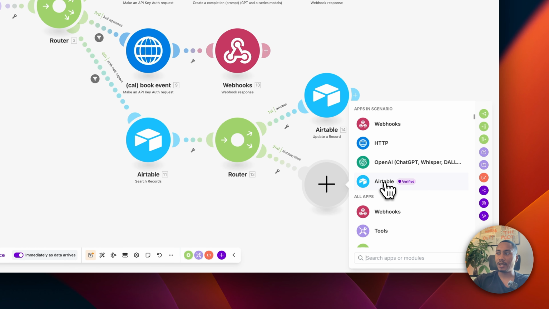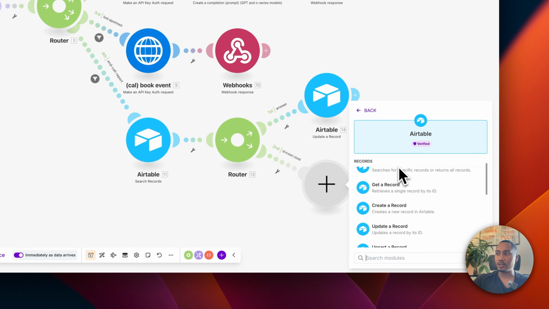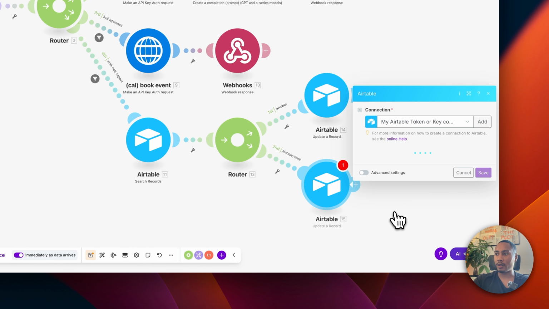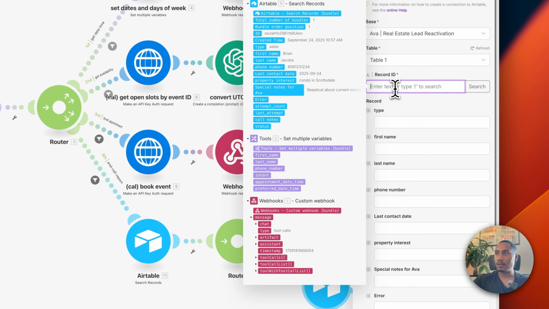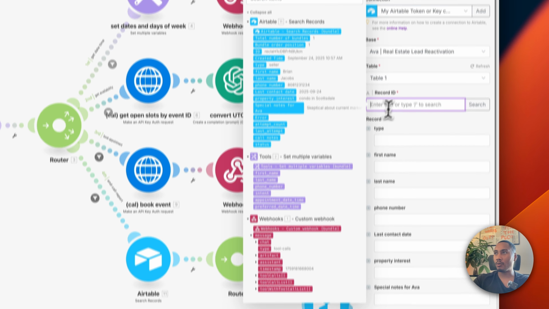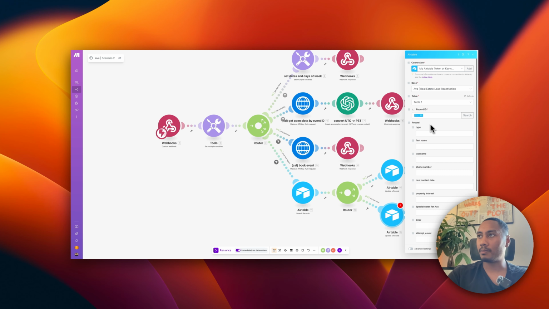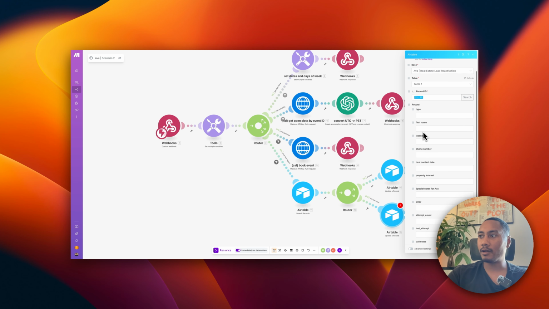But if they don't answer, again, we're going to use an Airtable. We're going to update a record by its ID. Select the workspace, table number 1. And then also here, we want the ID. Okay. So we have the ID here.